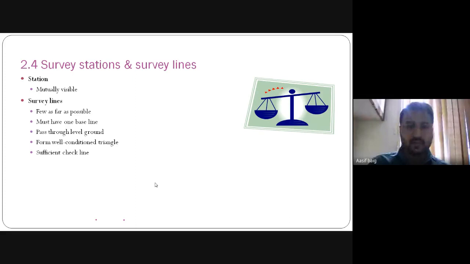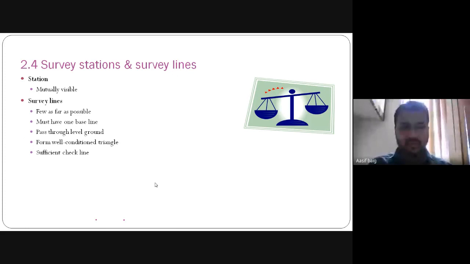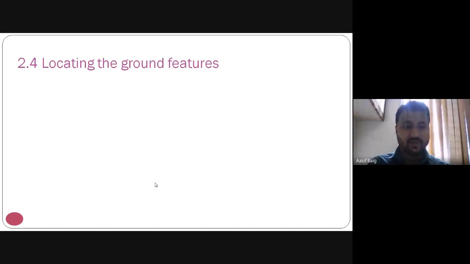Survey stations and survey lines. Stations should be mutually visible. Survey lines should be as few as possible. There must be one baseline, passing through level ground, forming well-conditioned triangles, and with sufficient check lines. So this is what the survey station and survey line are.